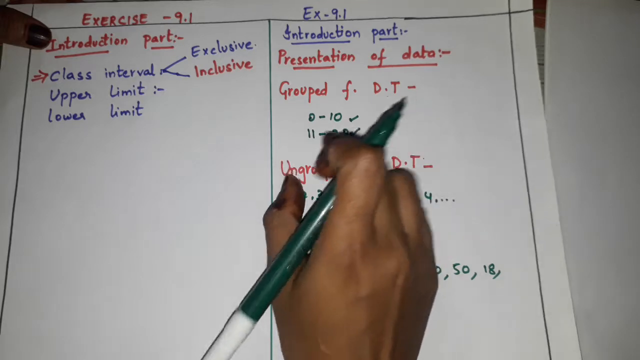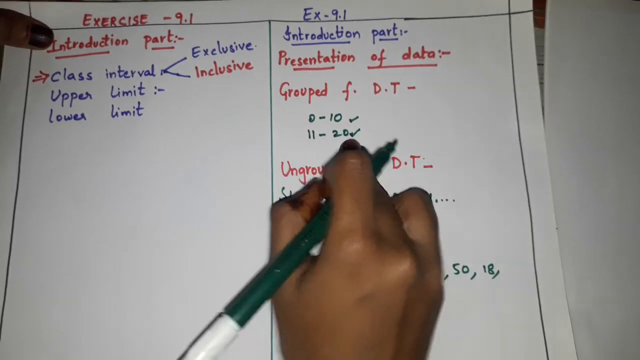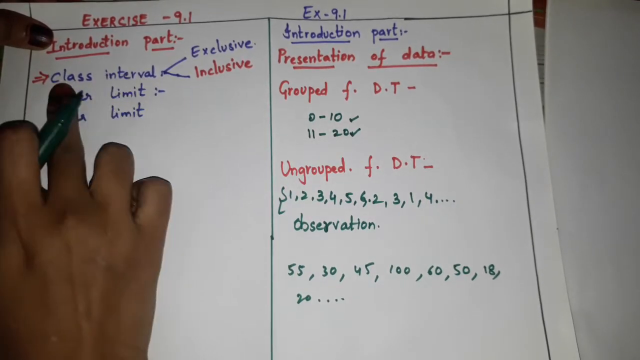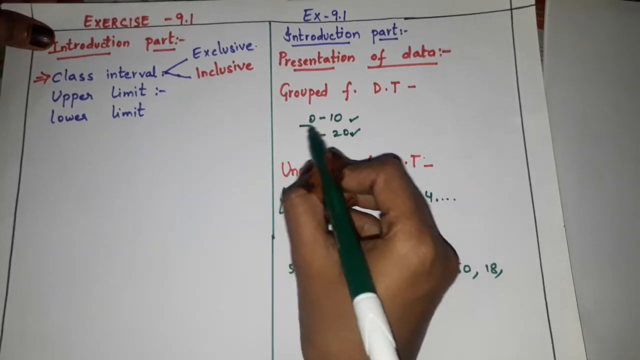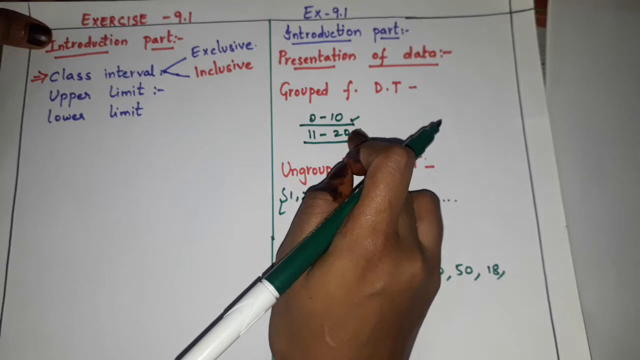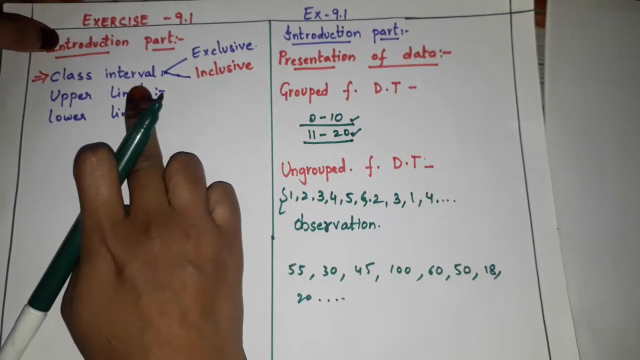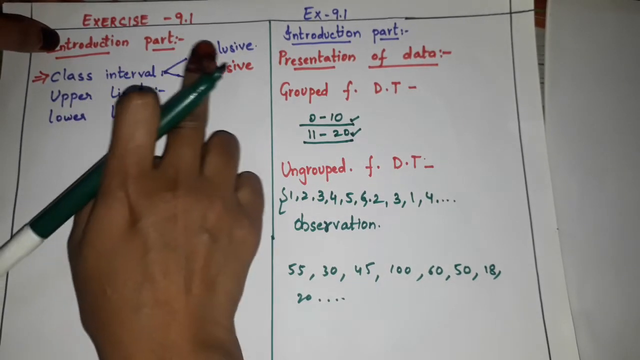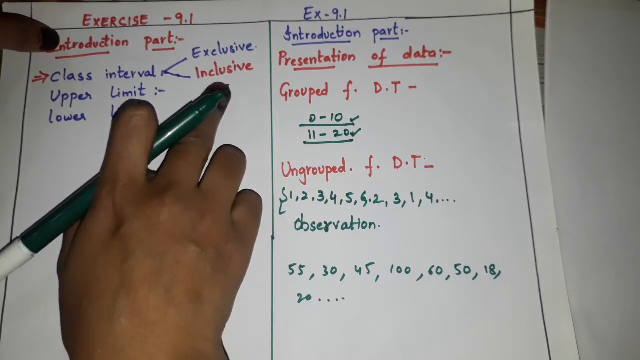Now these groups, 0 to 10 and 11 to 20, are nothing but class intervals, children. This is one class interval. This is another class interval. These groups are said to be class intervals. Now under class interval, we have exclusive and inclusive.